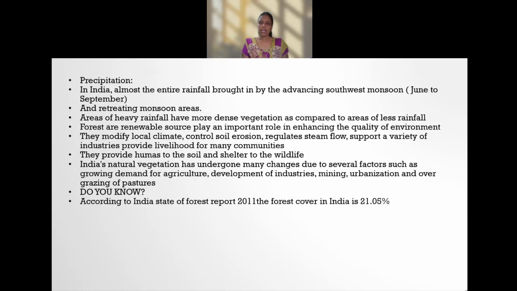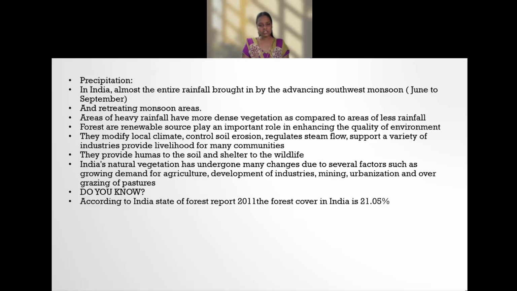Okay, we have a huge flora and fauna diversity based on natural resources. According to the land formation, according to the soil formation, according to the temperature, precipitation, and according to the sunlight, the natural vegetation and the wildlife has been distributed.